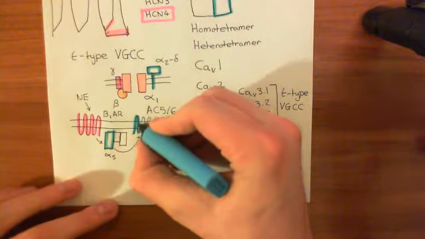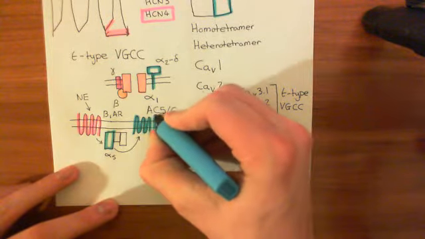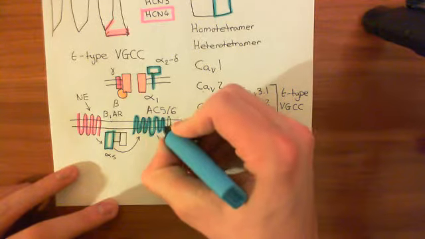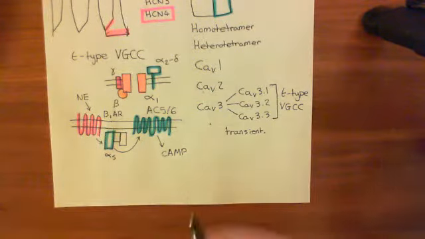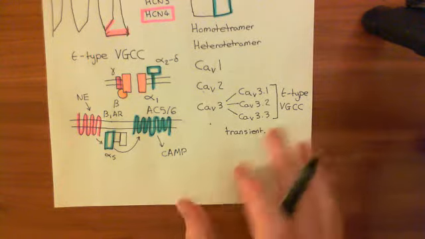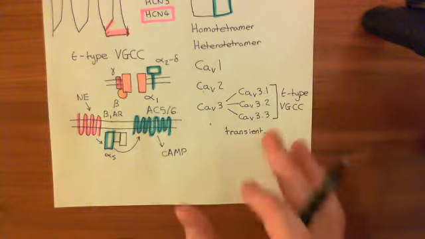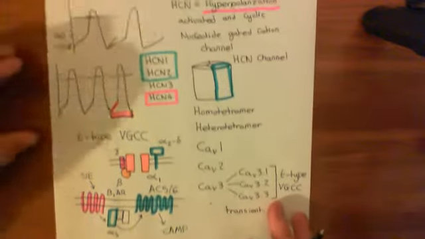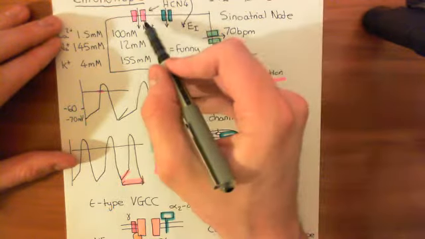And again, adenylyl cyclase 5/6 means either adenylyl cyclase 5 or adenylyl cyclase 6. It does not refer to some bizarre chimera. Okay, and then that will produce a cyclic AMP. So cyclic AMP is going to go up in our sinoatrial node cell. Cyclic AMP binds to the HCN channel.